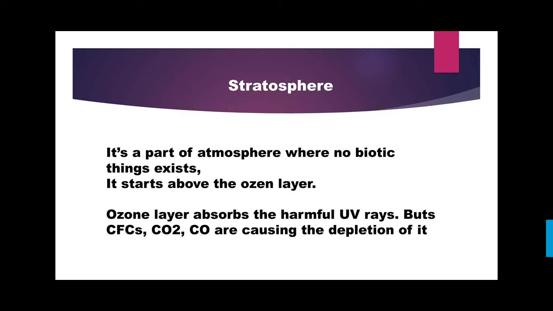It starts above the ozone layer. Yes, the ozone layer, you must have studied. It protects us from the harmful UV rays. The molecular formula for that is O3. It is nothing but three atoms of oxygen. The three atoms of oxygen form the ozone layer. It simply reflects, or say absorbs, the UV rays, and protects us from that harmful UVC ray which is coming from the sun.